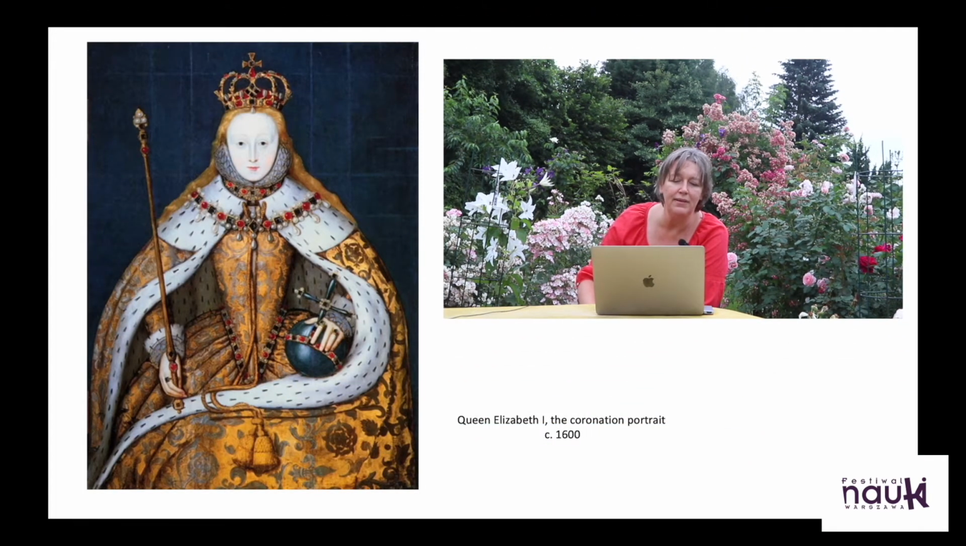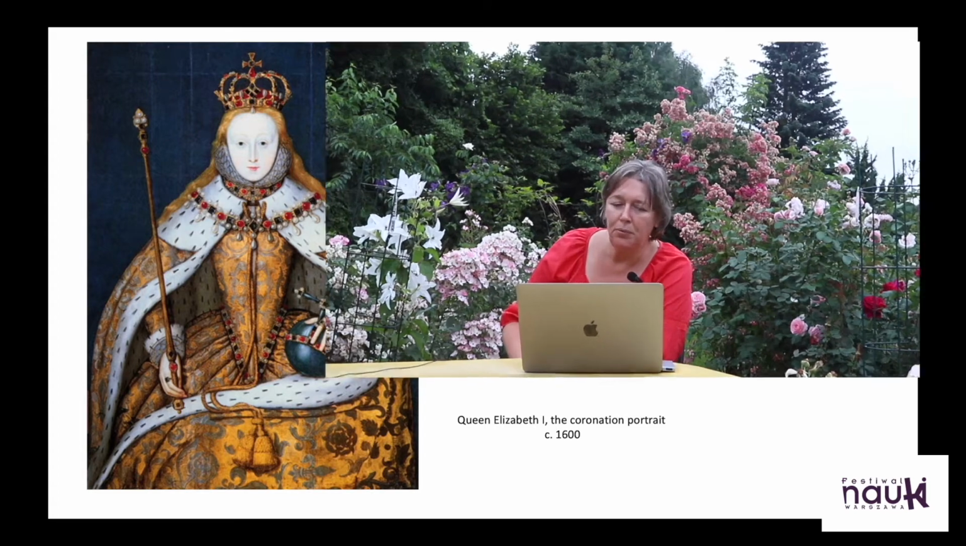Here we have an early portrait showing Queen Elizabeth during the coronation. She was a young woman in her 20s, and here we have her seated on the throne with a very elaborate dress, wearing a crown, holding a scepter and the orb, all the symbols of monarchy. She is put on the throne and anointed Queen of England.